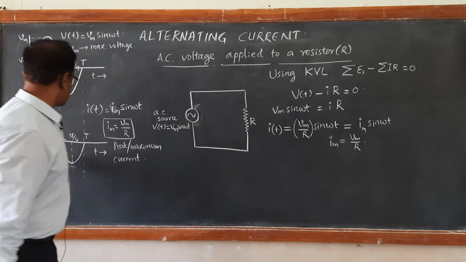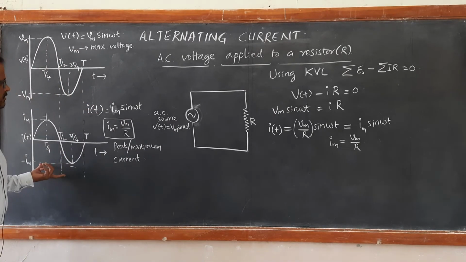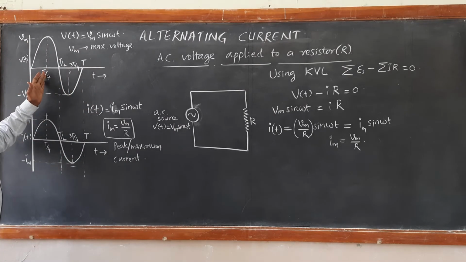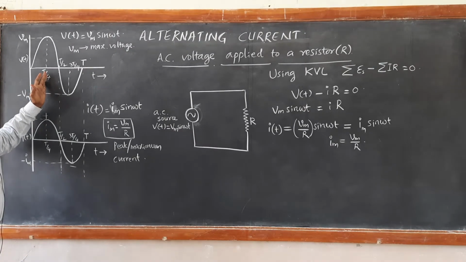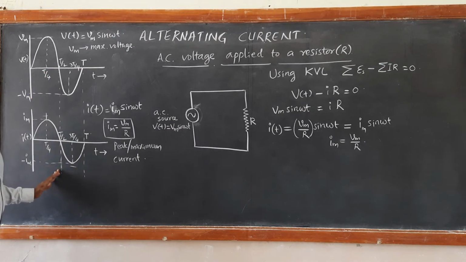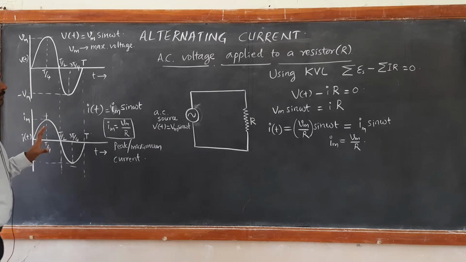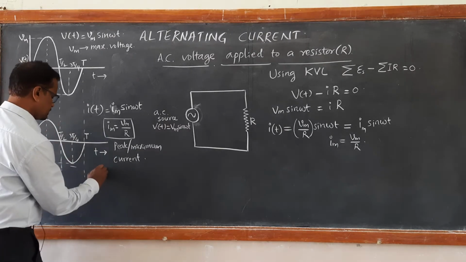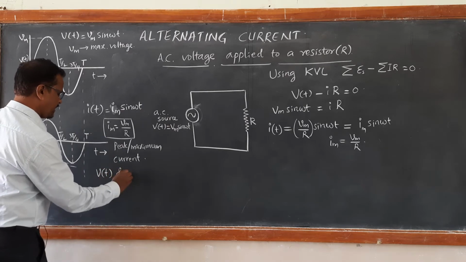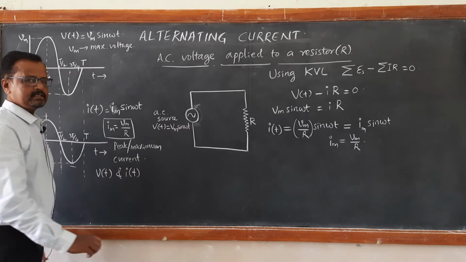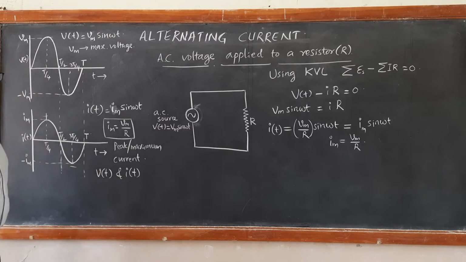So, we get the similar kind of graph as I have drawn earlier. If this is the sine graph of voltage, this is the sine graph of current. And when you look at these two graphs, both are time dependent. So, V(t) and I(t) are time dependent, and they are exactly in phase. When the voltage is increasing, the current is also increasing. When the voltage is falling down in the next quarter, the current is also falling down exactly.